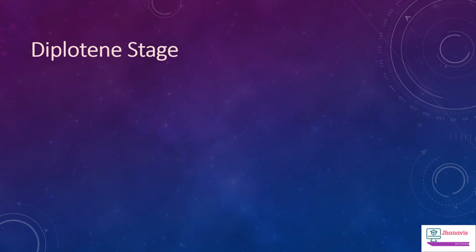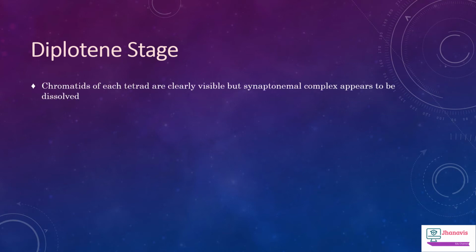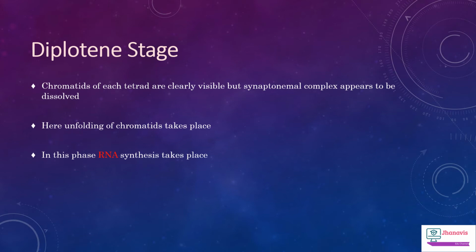In the diplotene stage, you can see that the chromatids of each tetrad will be clearly visible and the synaptonemal complex will be disappearing. Here, unfolding of chromatids takes place and RNA synthesis will also take place in this phase.